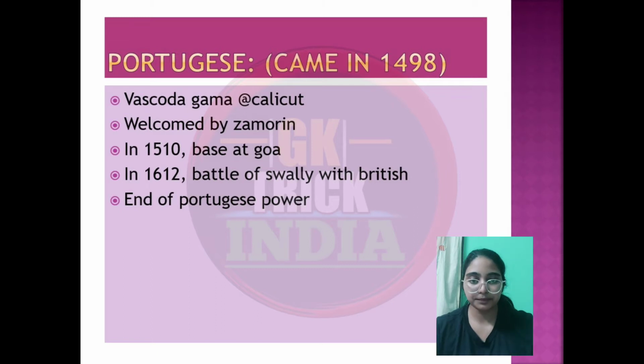He was welcomed and permitted to trade in spices. Then in 1510 he established the Goa base, defeating the Sultan of Bijapur. And then the use of the factories and the cartazes were all brought to India by him.